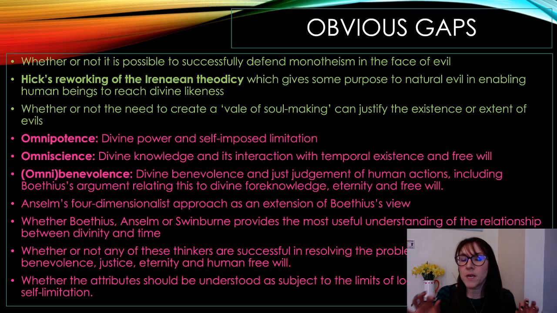What examiners often do as well is use the specification, where all this is worded. You can get all of this on the OCR website under religious studies. Normally what they do is they just remove the bullet point and put to what extent, critically assess, critically discuss, analyse. So, to what extent does Hick's reworking of the Irenaean theodicy give us an understanding of the purpose of natural evil? I've just reworded the second bullet point there into a question. And so the wording is right there, you just add in 'to what extent' beforehand.